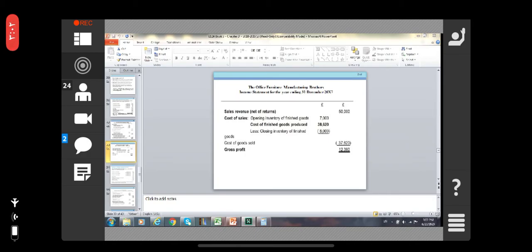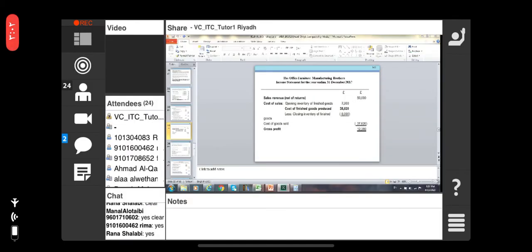Opening inventory, then... Anybody can tell me how you will calculate the cost of sales?